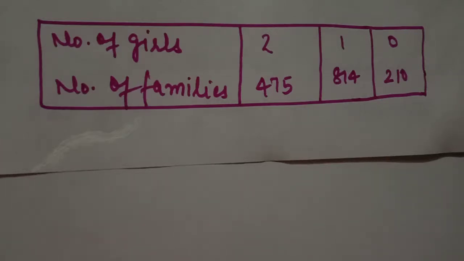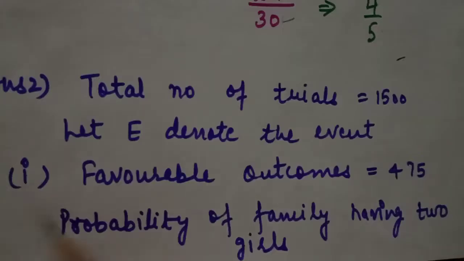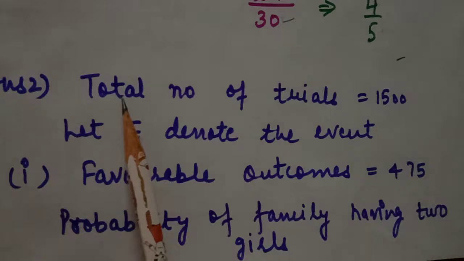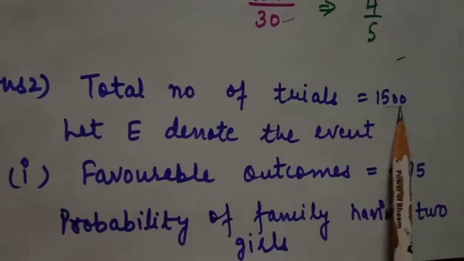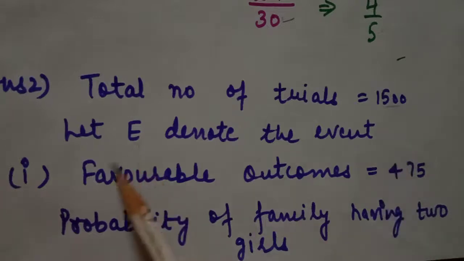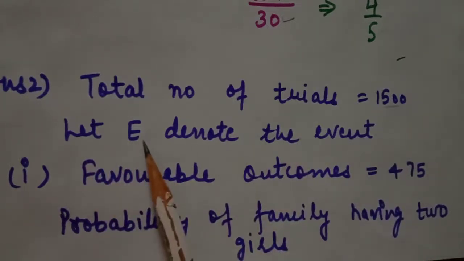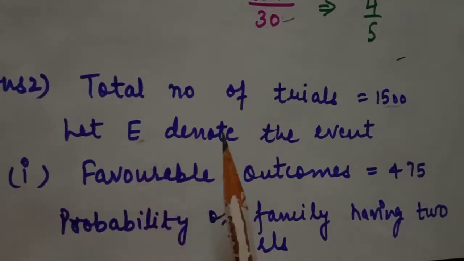First is to compute the probability of a family chosen at random having 2 girls. First of all, we have to take the total number of trials, which is 1500, because we took 1500 families. Let E denote the event. Like I discussed in the first question, first of all, we have to decide our event sign also.